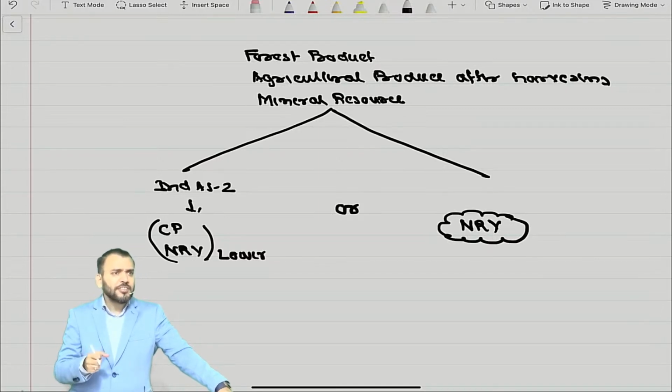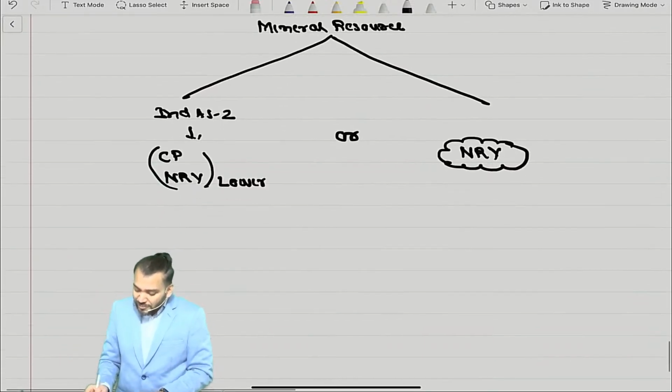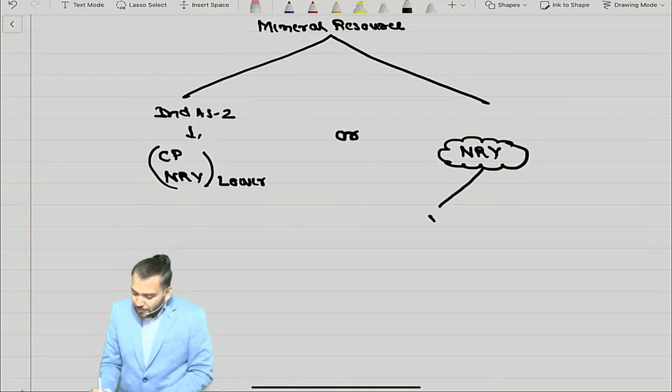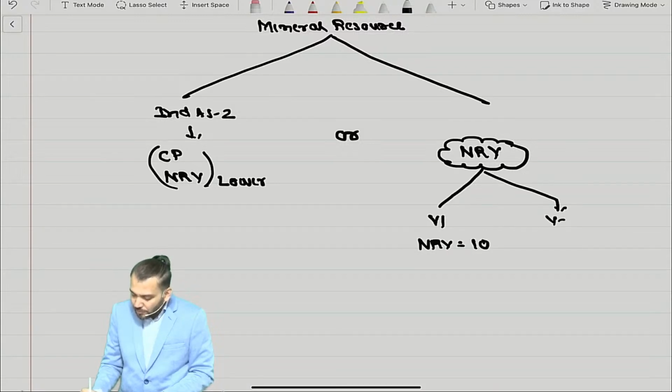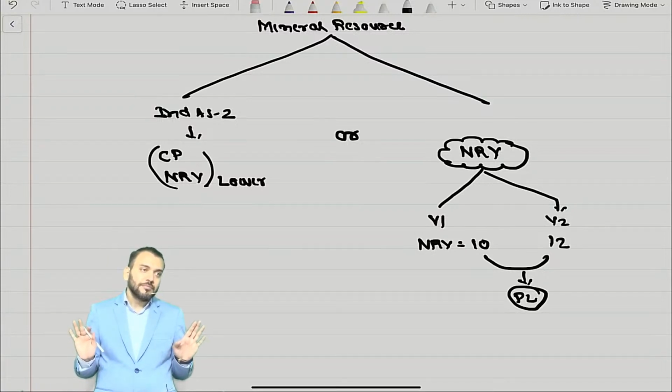For a mineral product you are extracting, how can you find out cost price? You can, but it is not that easy. Now if you are measuring at NRV, suppose Y1 NRV is 10 and Y2 NRV is 12. So this difference will be transferred to PL. Any increase or decrease will be transferred to PL.